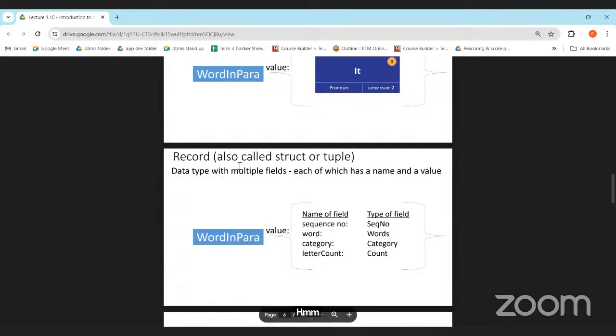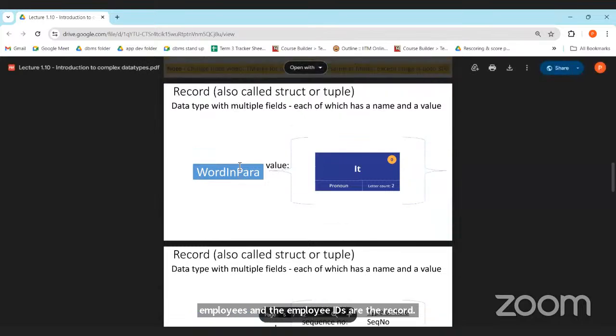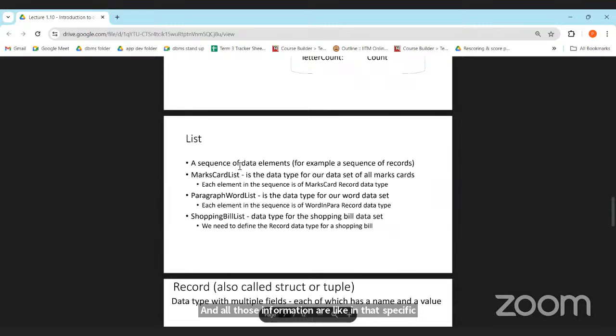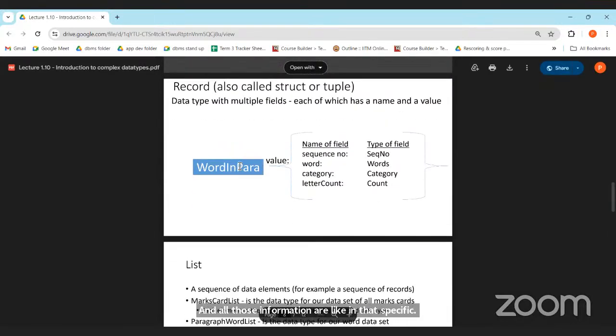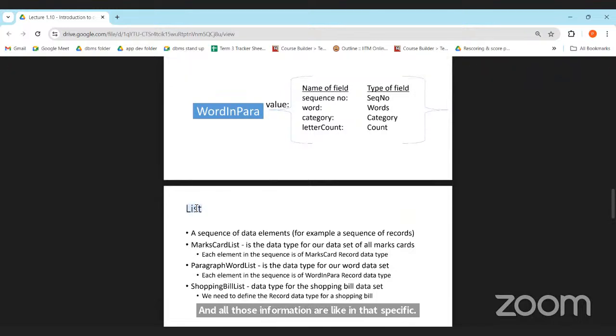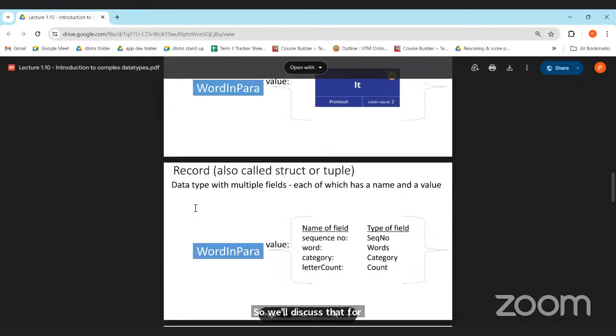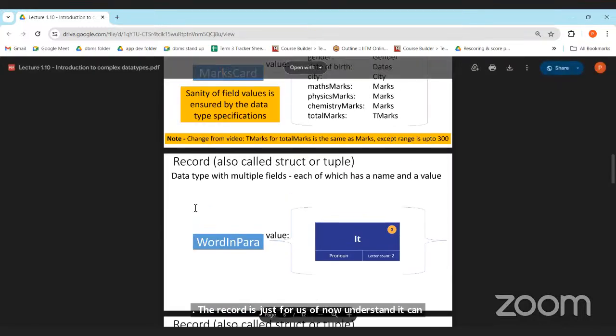Collection of cards. Sir, can we make it a record and list at the same time? Like, if we take a company, there are some employees, and the employee IDs are the record, and all those information are specific. No, don't think about that. This record and this list is for this purpose only. In the upcoming weeks we'll not refer to that. In week 5, week 6, the list will be a different data type and the dictionary will be a different data type, so we'll discuss that part. Record is just for now, understand it can have multiple fields. That's it.